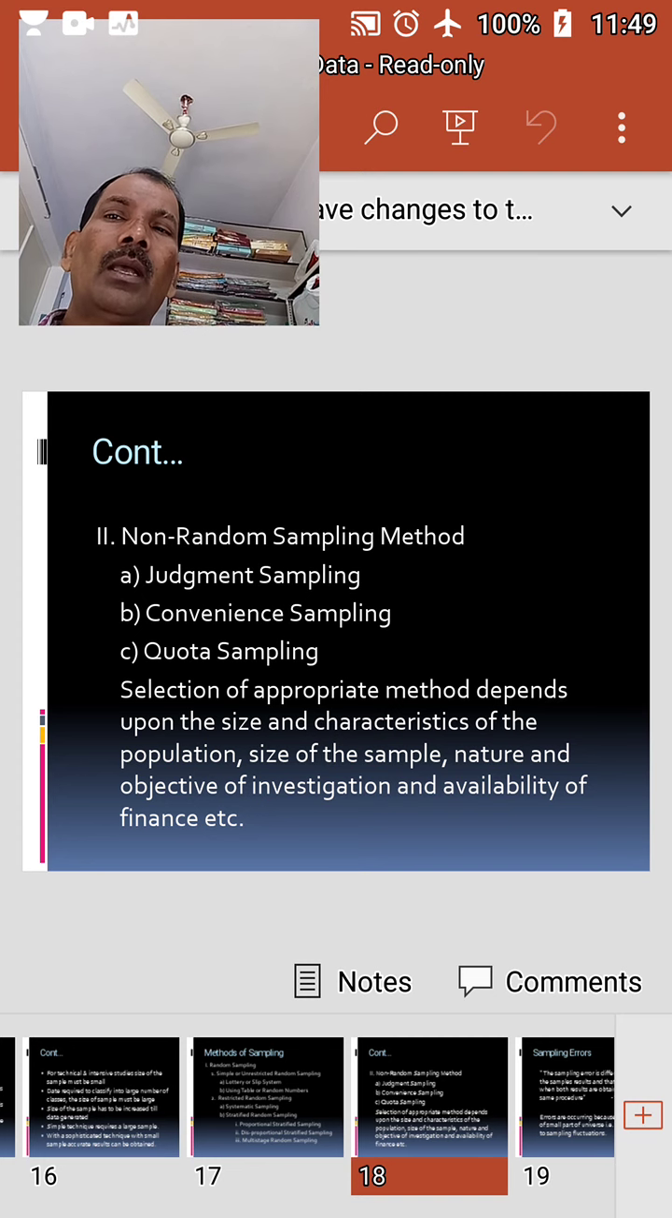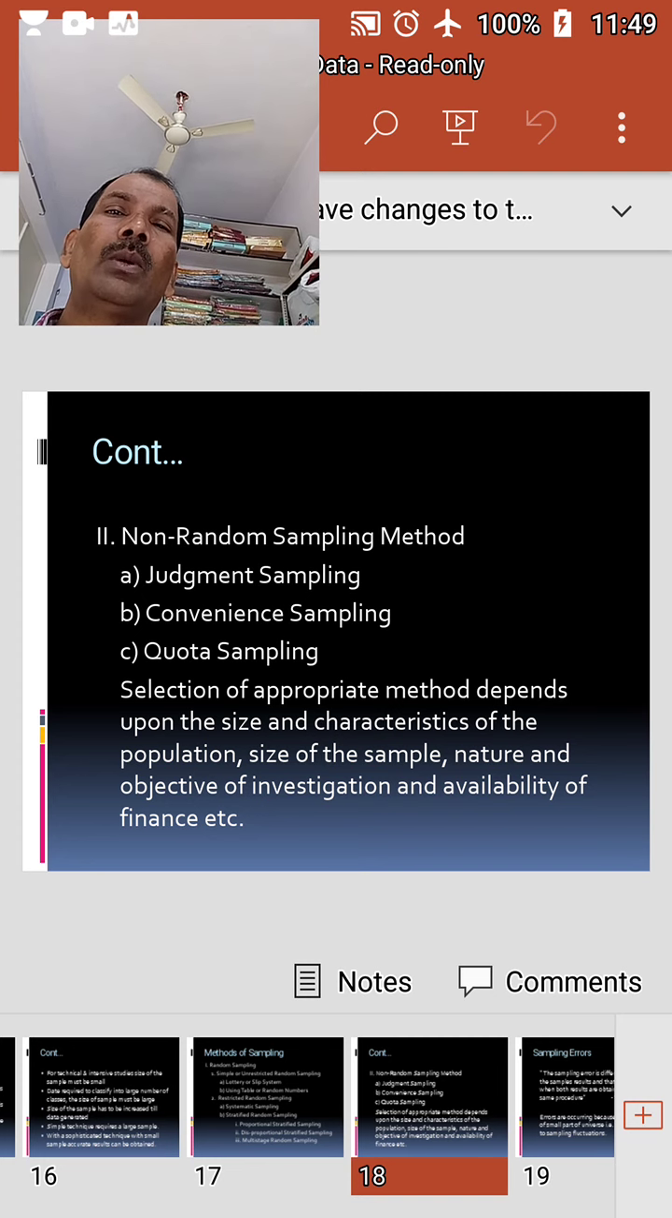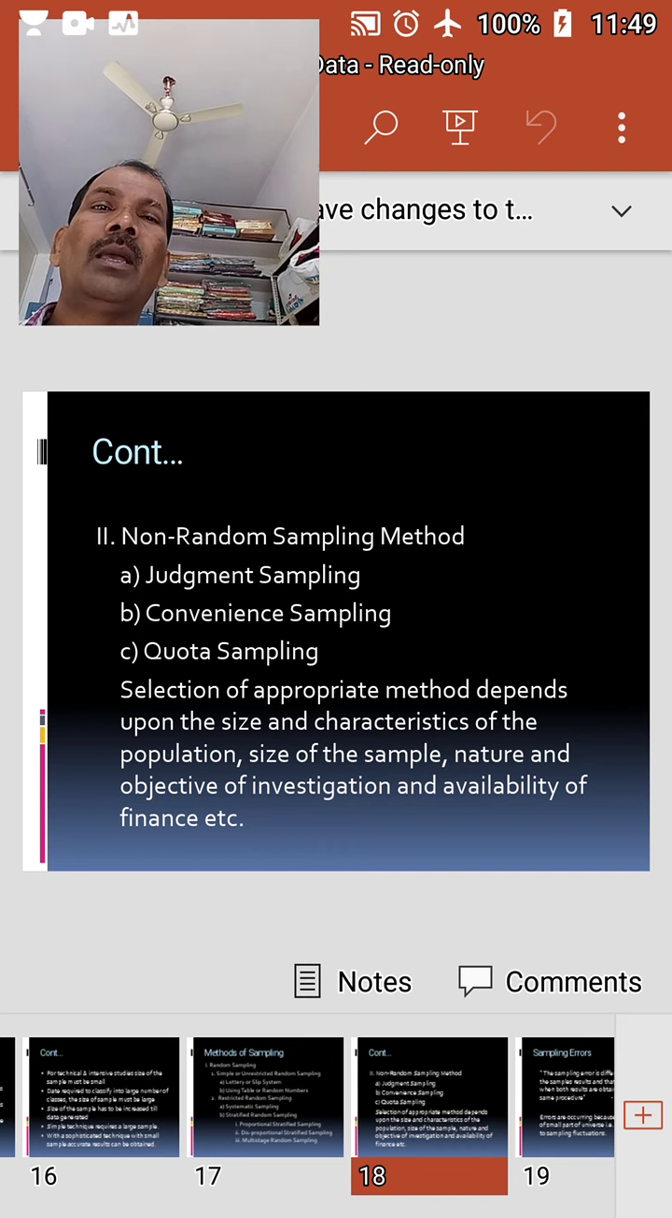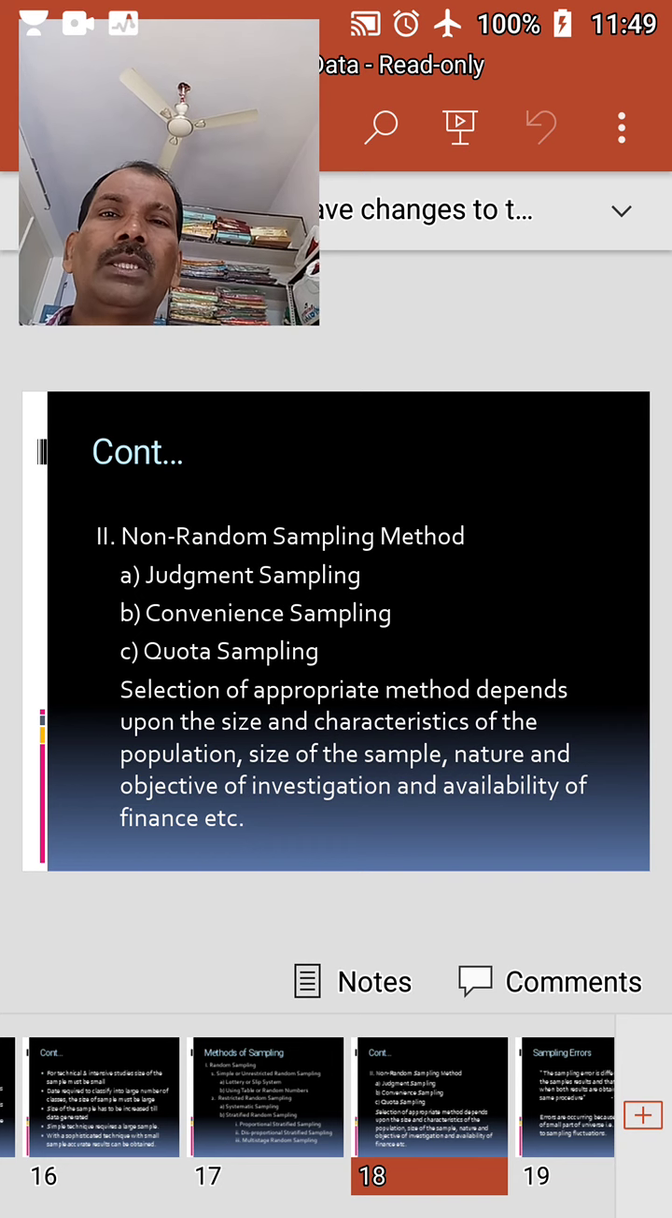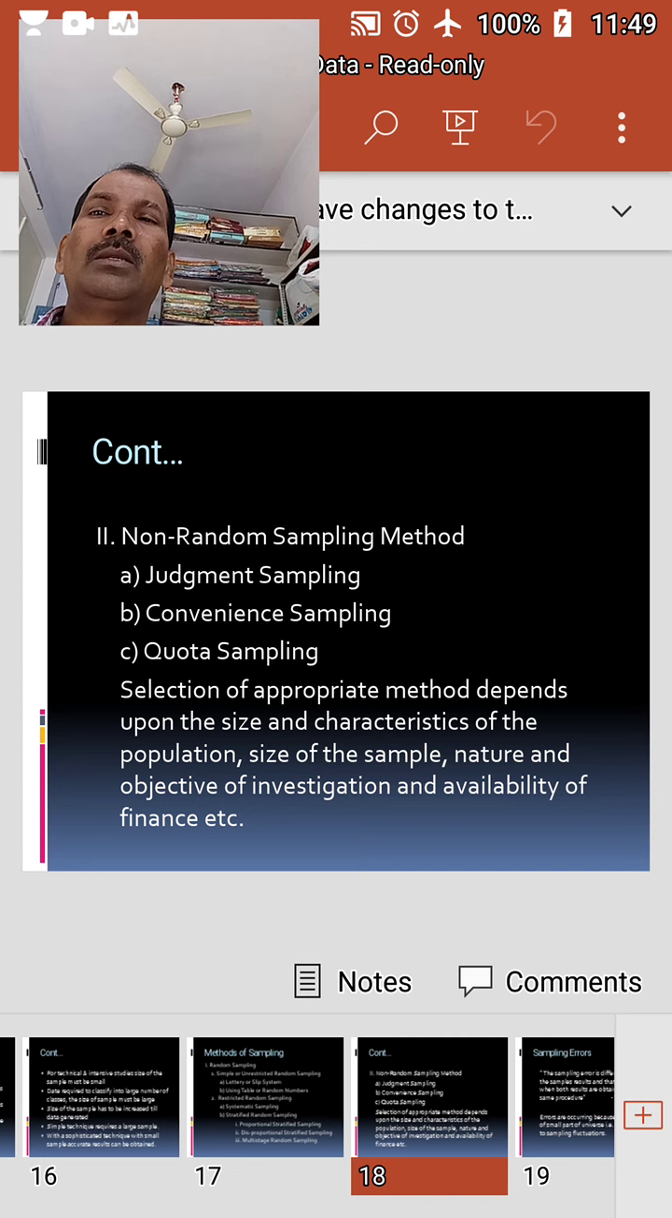Convenience sampling. Under this method, the items included in the sample are selected by mere convenience. Here, a convenient group may be selected as the sample. This group is technically called a chunk. Thus, a chunk is a representative group of units selected on the basis of convenience to be included in the sample. Though this method is very simple and convenient, it has certain limitations.